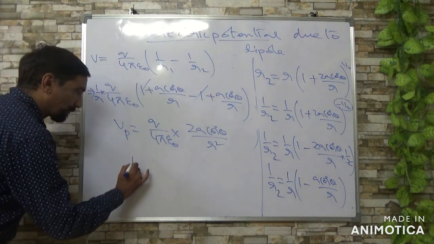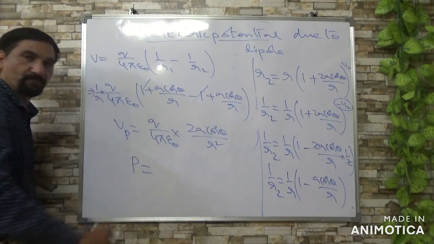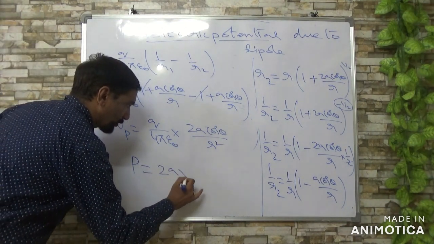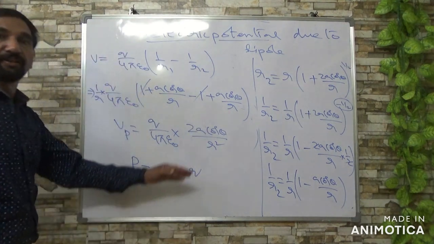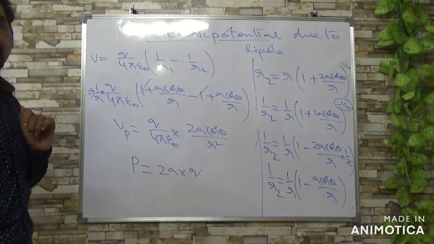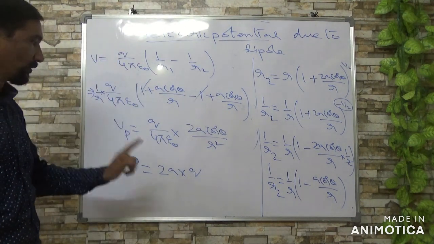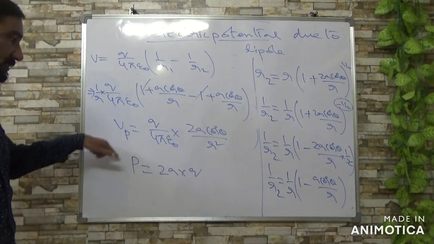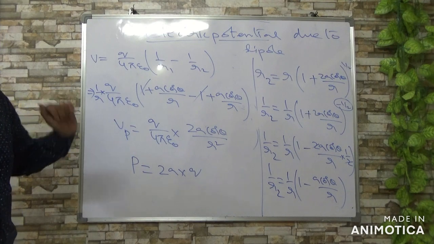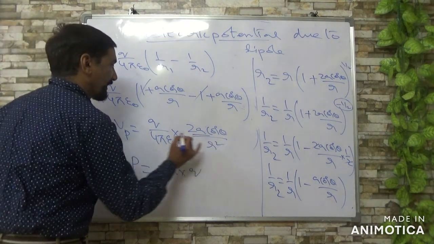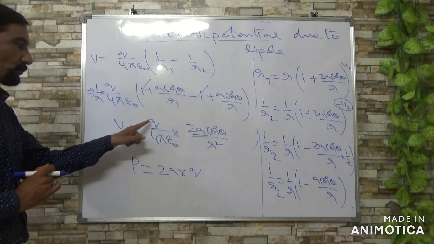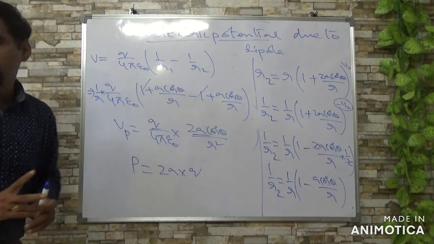Remember, the dipole moment is always given as length into charge, which we derived in the previous class. For the electric dipole, 2A into Q is the dipole moment, so 2A into Q I can write as P.